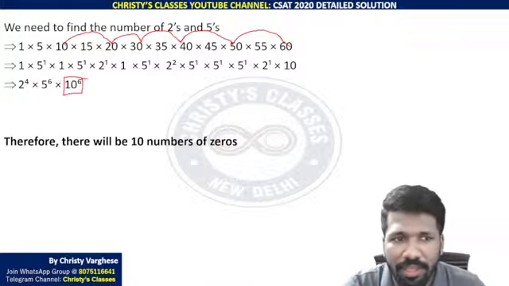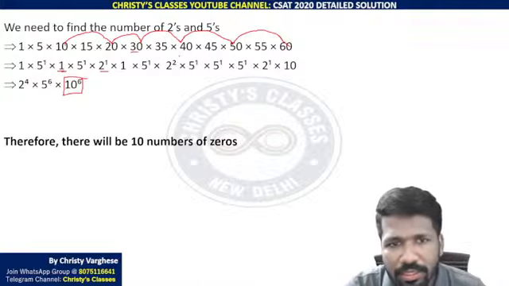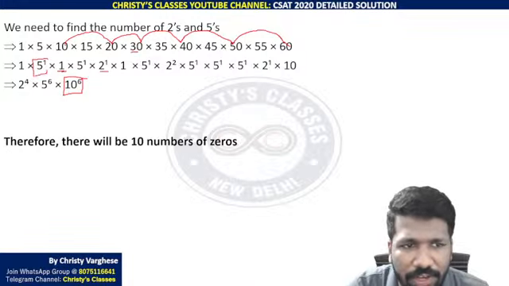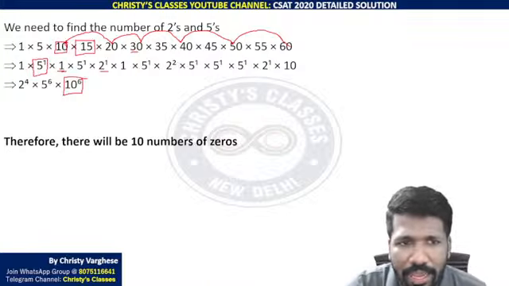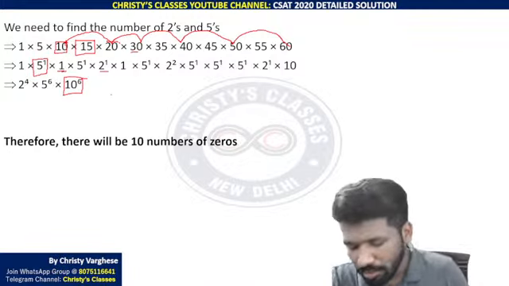After that, what is remaining? Here 1, here 2, here 3. Likewise, then you take the remaining factors of 5. There is a 5 raised to 1 here. Sorry, here there is no 5 raised to 1. Here there is a 5 raised to 1. And this has a 2 in it. Likewise, you pick up all the 2s and 5s.